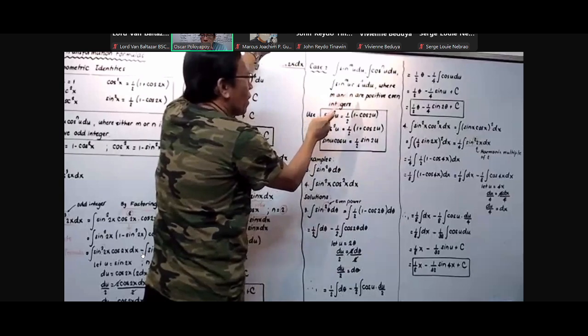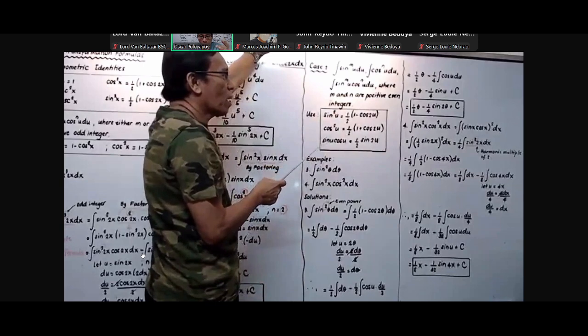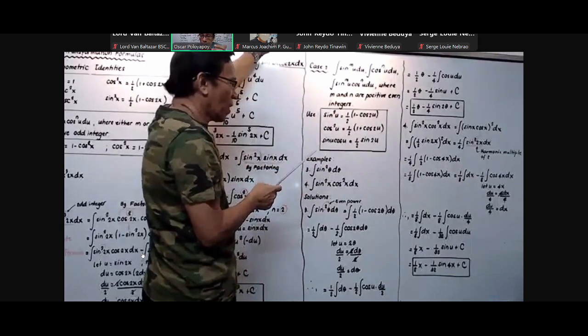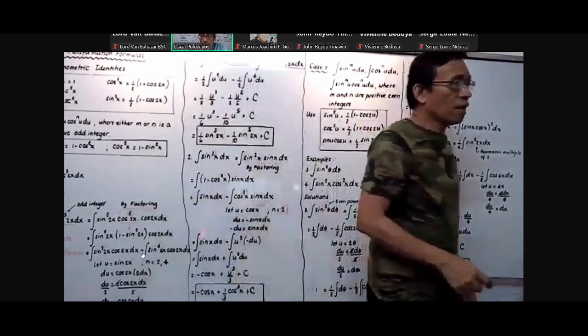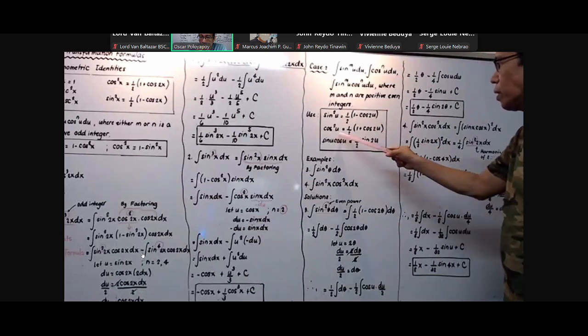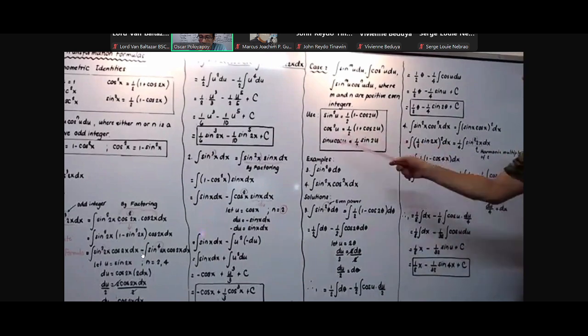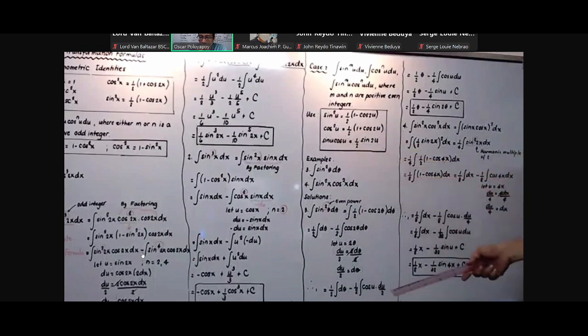So both sine and cosine powers are considered even integers. In that case, guys, we will have to use the following trigonometric identities. Sine squared u equals 1/2 multiplied by 1 minus cosine 2u, cosine squared u equals 1/2 multiplied by 1 plus cosine 2u, and sine u cosine u equals 1/2 sine 2u. These are specifically designed for case number 2. You cannot use these in our case number 1.